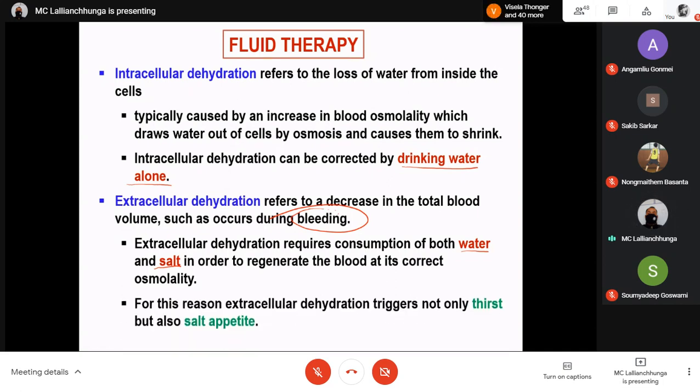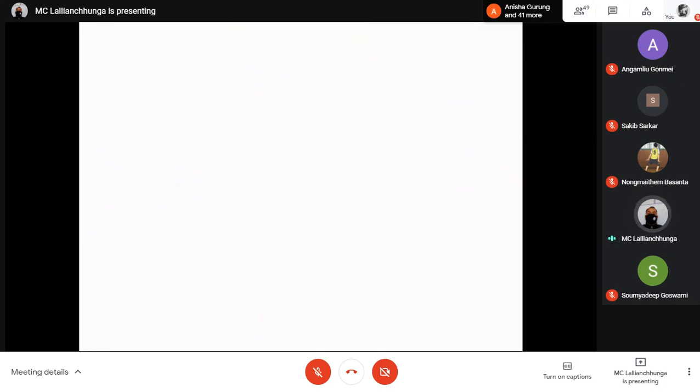For this reason, extracellular dehydration triggers not only thirst but also salt appetite. So when there is extracellular dehydration, thirst will be there. Apart from thirst, there will also be a craving for salt. You feel like taking more salt because you are also losing salt in the form of electrolytes.